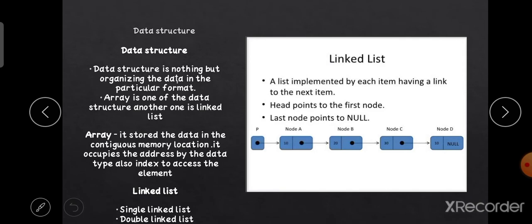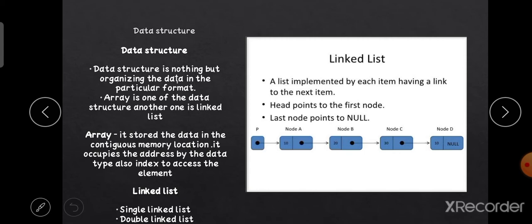From the first one, what is a data structure? Data structure is nothing but organizing the data in a particular format. The familiar topic of array, we all learned in previous lessons. What does array mean? Array is one of the data structures, and it stores the data in contiguous memory locations. It occupies the address by the data types like integer, float, character. Also the pointer occupies 4 bytes of memory.